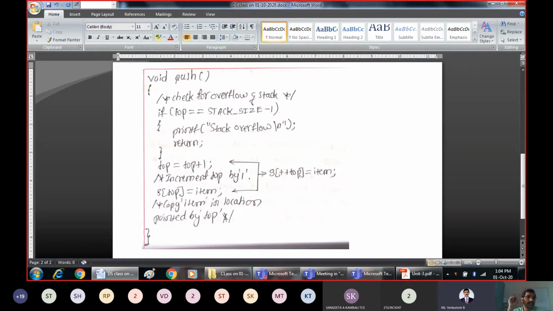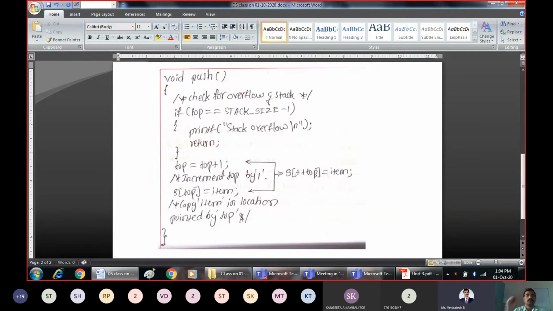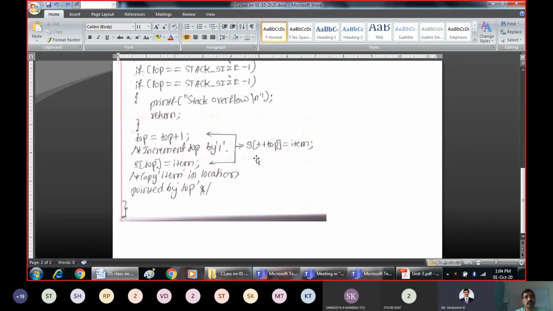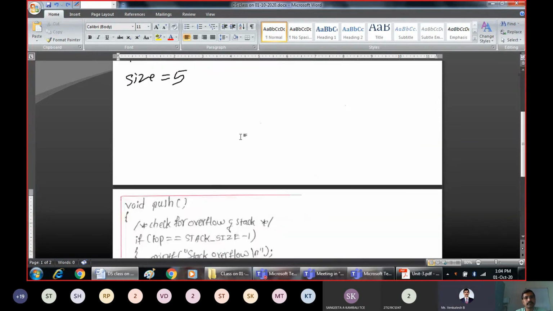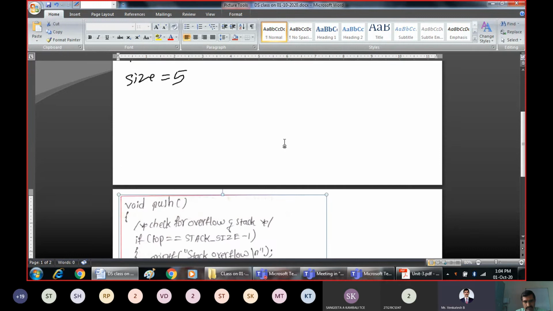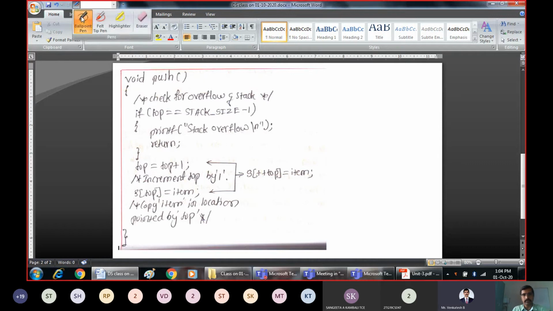The logic says that before you insert an element onto the stack, yes, let it be like this only. Else I'll keep this function here and rewrite it, because writing the other part will be easy for us. So just beside this, I'll go on explaining.